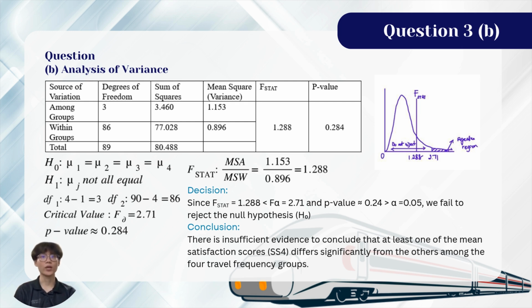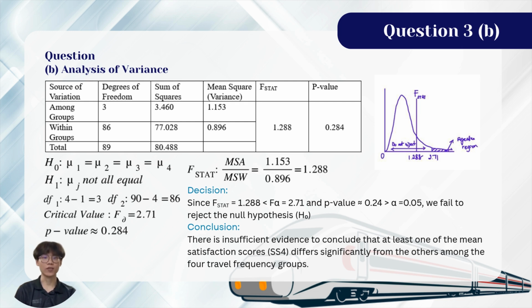The critical value is equal to 2.71, while the F statistic is calculated as 1.288, where it is obtained from MSA divided by MSW. MSA is 1.153, while MSW is 0.896. Besides, the p-value is approximately 0.284. Since the F statistic is lower than the critical value and the p-value is bigger than the alpha, we fail to reject the null hypothesis.